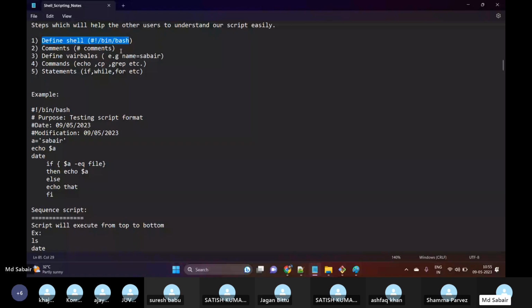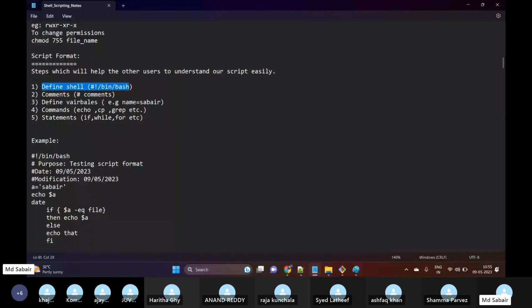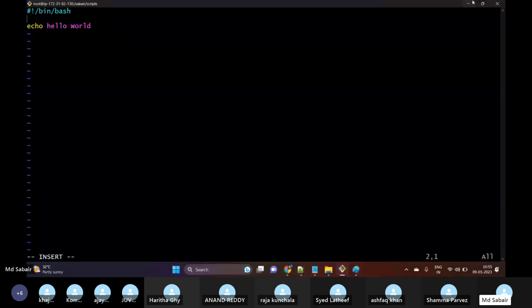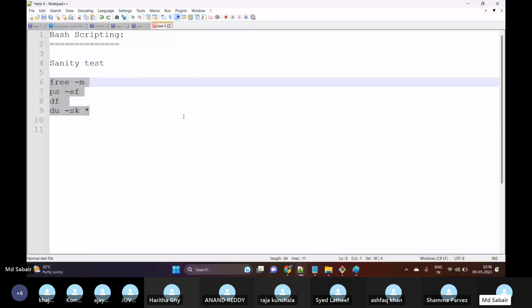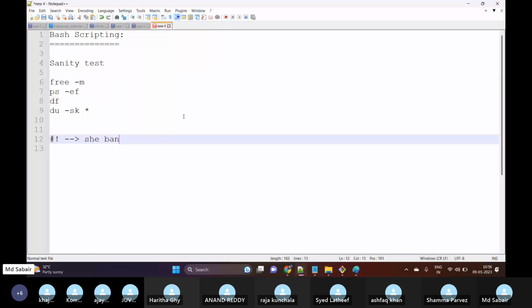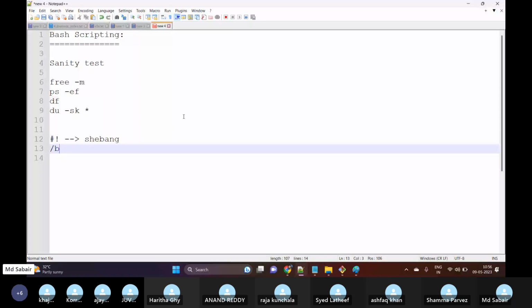Okay, so first part we need to define shell. Let me scroll this. The first line is nothing but defining which shell we are using. Currently I'm using /bin/bash. Hash and exclamation mark are called shebang characters. Hash exclamation mark is the shebang, and then /bin/bash is the shell which we will be using.